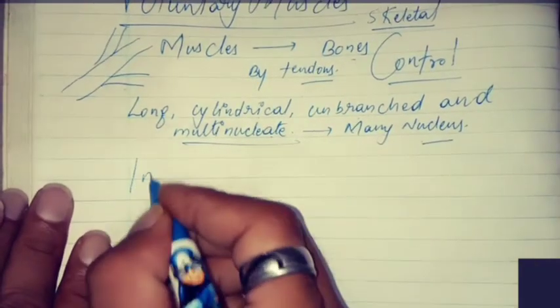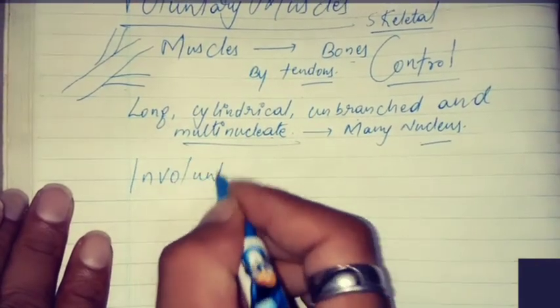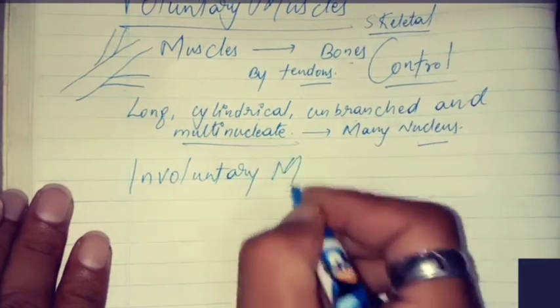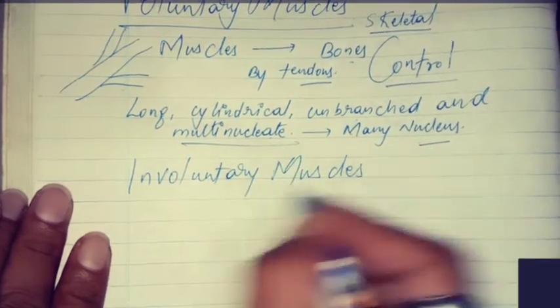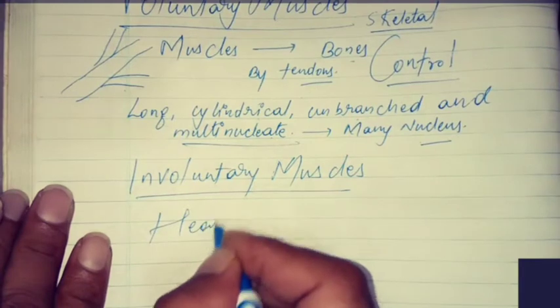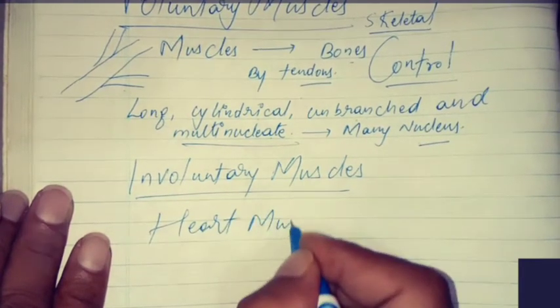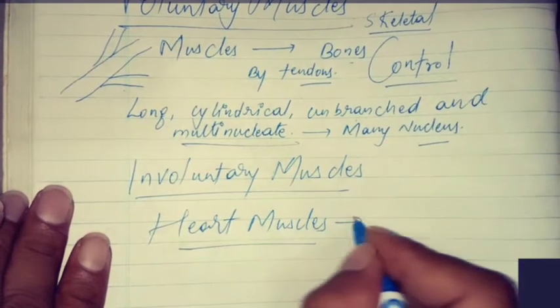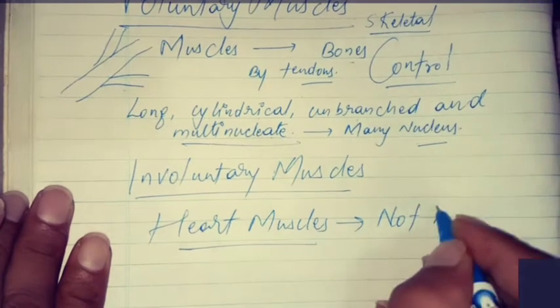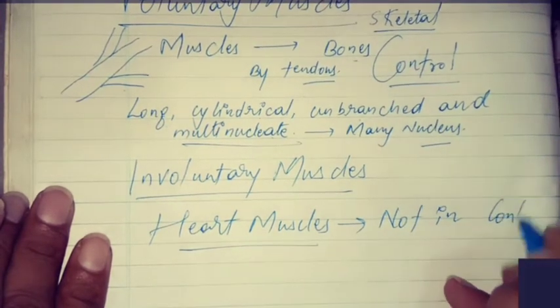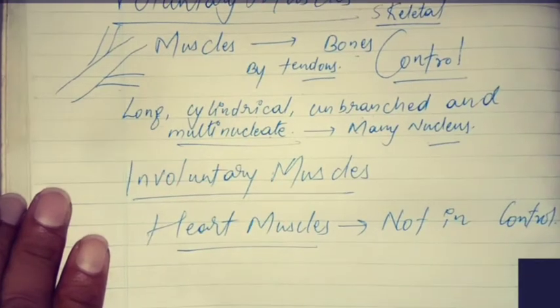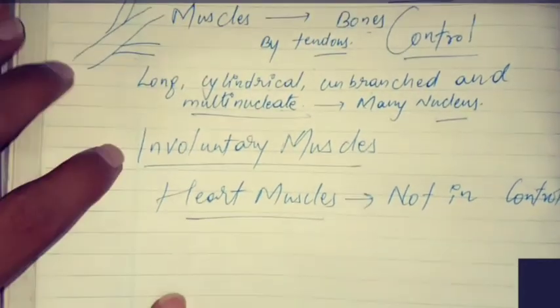Second one, involuntary muscles. The heart muscles are involuntary muscles. Why? Because these are not in our control. We cannot control the beating of the heart.